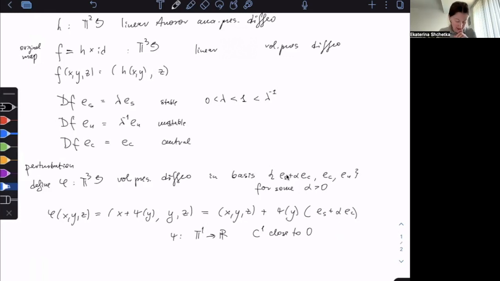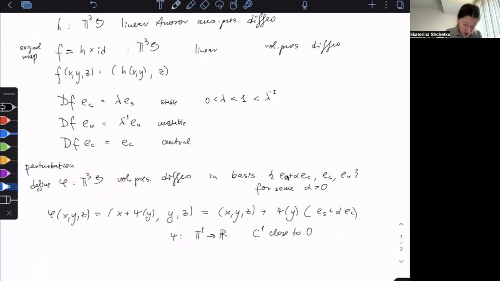In order for phi to be an automorphism of the 3-torus, we need to ask that psi preserve the lattice. Then it's a good map on the 3-torus. Okay, so let's assume that is done as well.